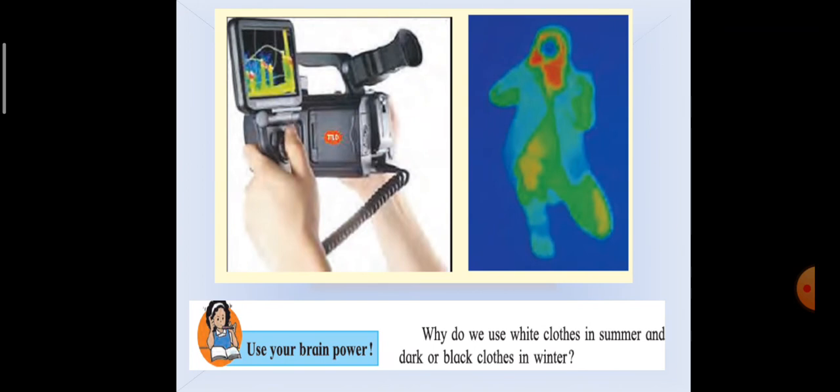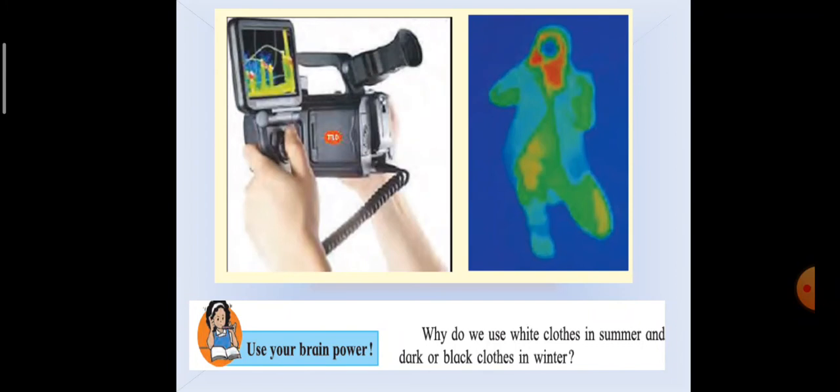Use your brain power. Why do we use white clothes in summer? Just now we had seen why we use dark clothes in winter. Now let us see why we use white clothes in summer. So of course, if the dark clothes are absorbing more heat, we are using them in winter. So light clothes we will use in summer so that they will reflect more heat.